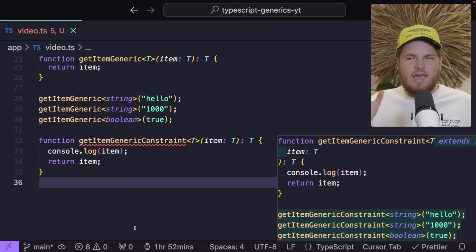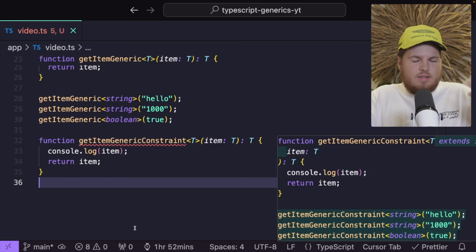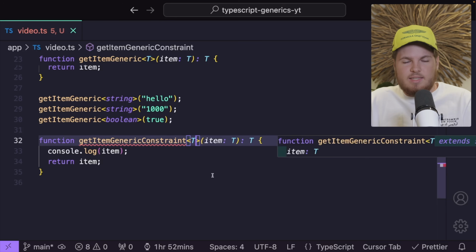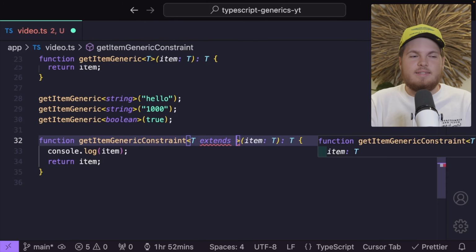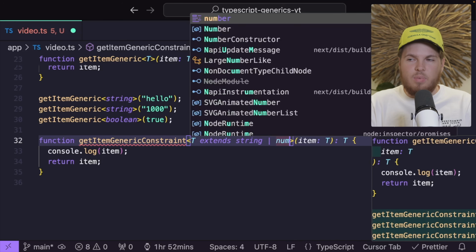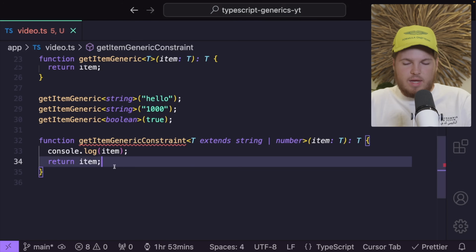But now I want to say, hey, this T, our placeholder, can only be of type string and number. How do we do that in a generic? Or how do we say that? Well, we can use the extends keyword. So T extends, and we want to say, hey, it extends string or a number. So now we have a constraint. T can only be a string or a number, not a boolean, not a string array, nothing else. Only string or number.